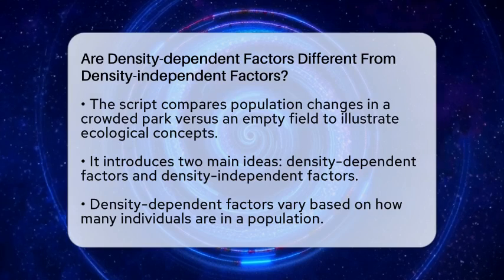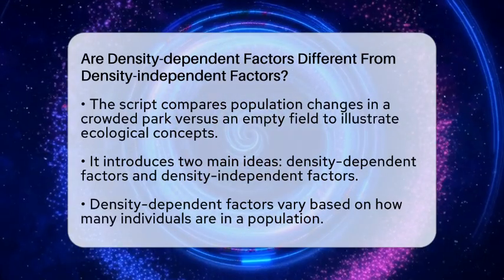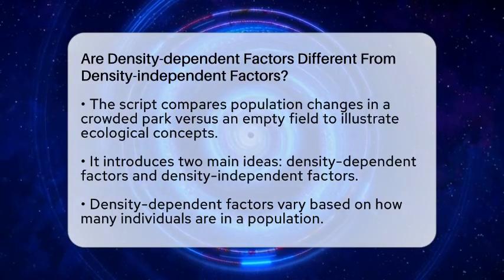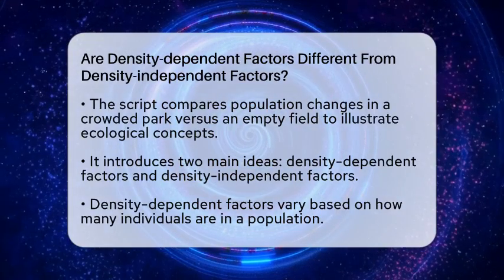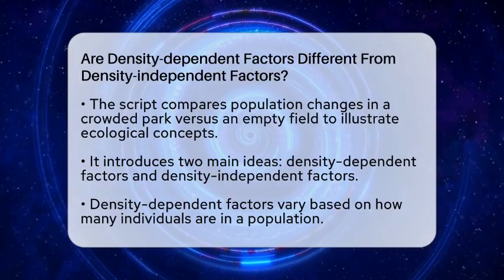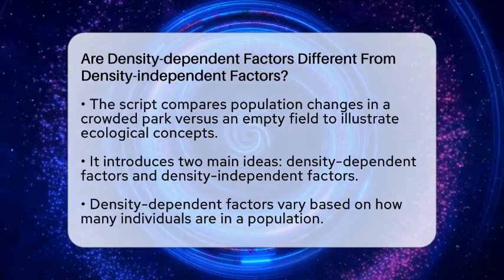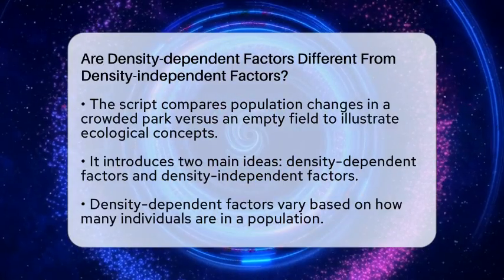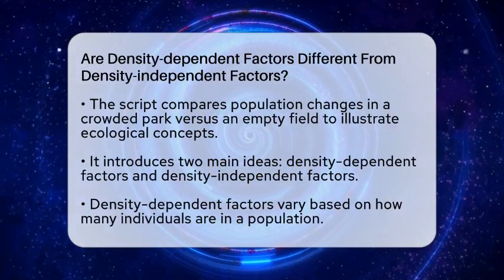Density-dependent factors are influences that change based on how many individuals are in a population. When a population gets crowded, these factors become stronger. For example, if many animals are competing for limited food or water, some might not find enough to survive. This competition can slow down population growth or even cause it to decline.